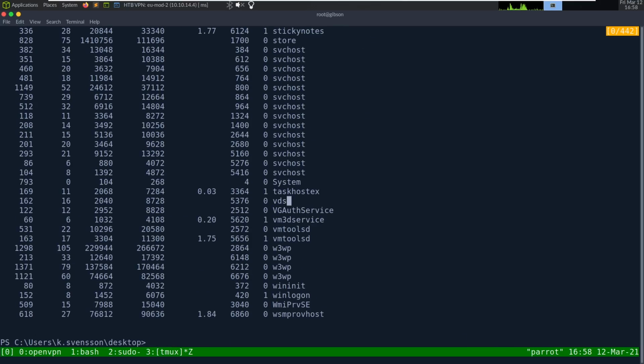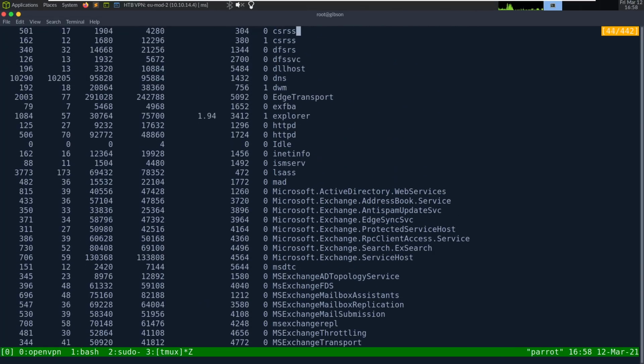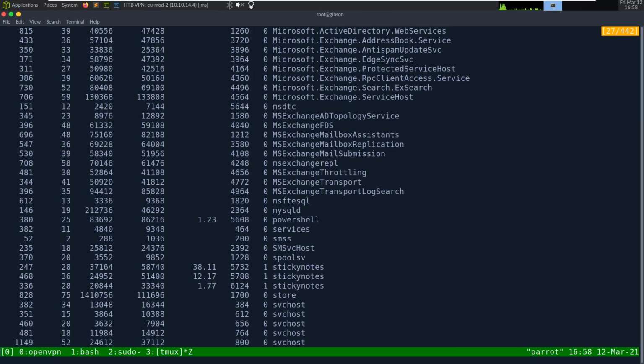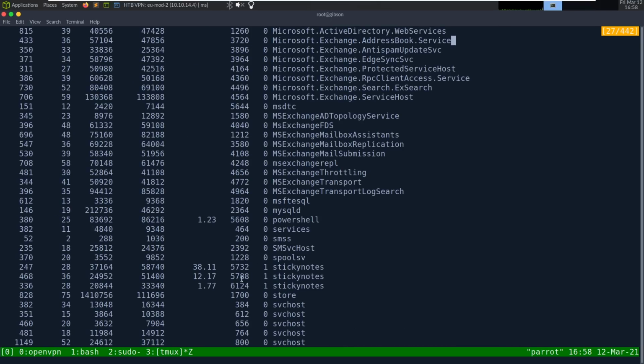We can see that Sticky Notes is running. And I think we could probably use Process Explorer to dump the Sticky Notes memory. Or we can use like run DLL32 to dump it. See, handle ID. So here are all the IDs of Sticky Notes.